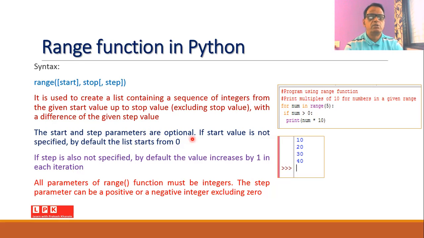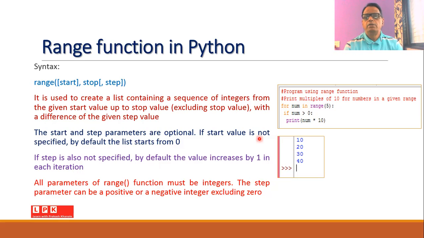So as shown in this syntax, the start and the step parameters are optional. If the start is not specified, by default, the list will start from 0. And if the step is not specified, by default, the step value will be 1. So every time the value will be increased by 1. All parameters of the range function must be integers. The step parameter can be a positive or negative integer, but it should not be equal to 0.